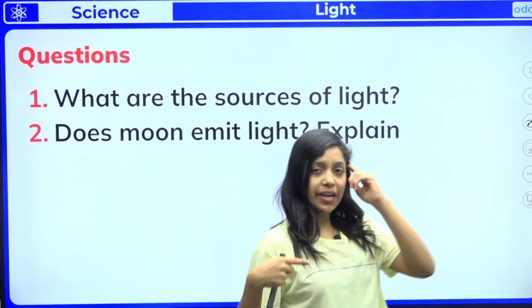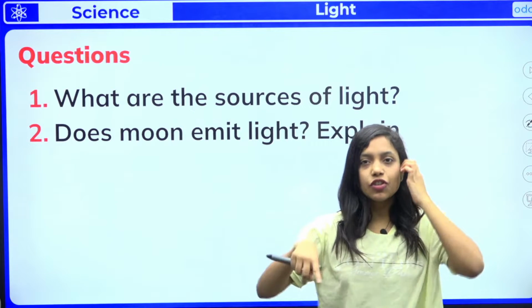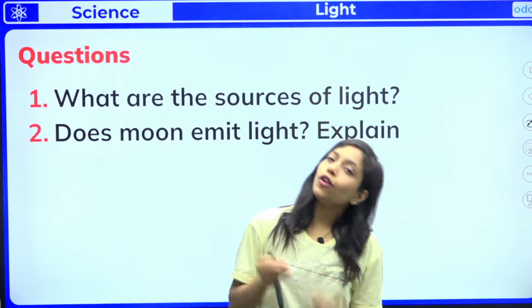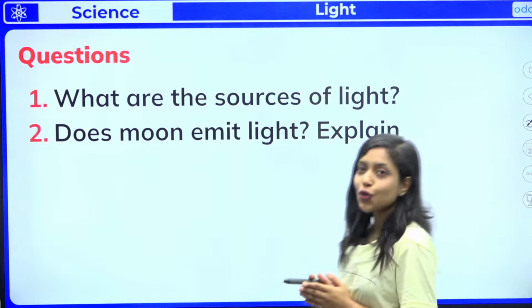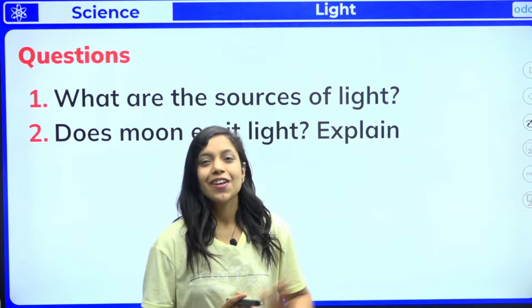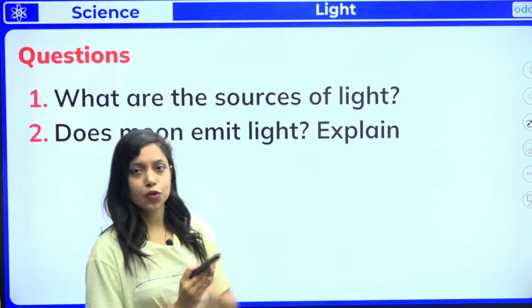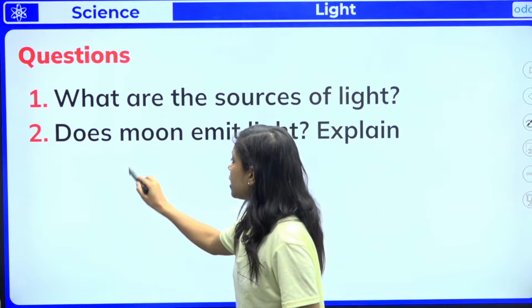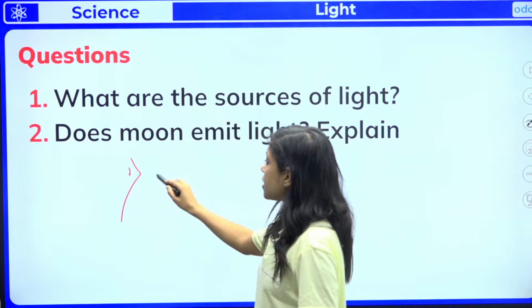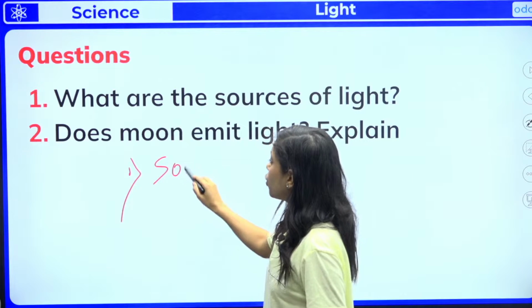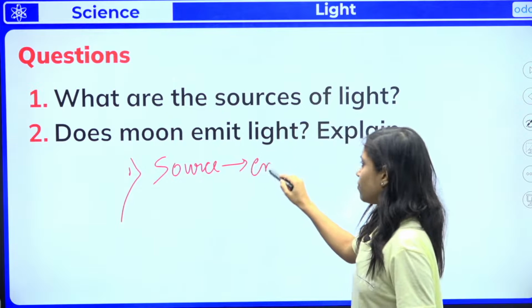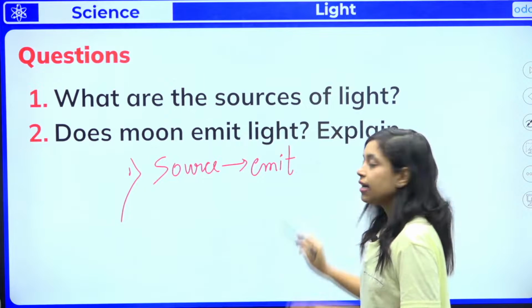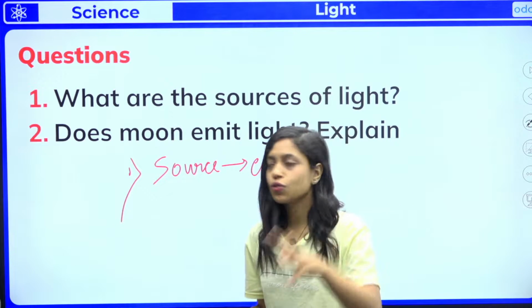So we have studied sources of light, natural and artificial source, and what is the use of light, right? So now tell me, what are the sources of light? So if the question is, what are the sources of light? How to answer? Let me give you some key points. First thing, you should say what do you mean by source of light? That means objects which emit its own light, that objects are called as sources of light.